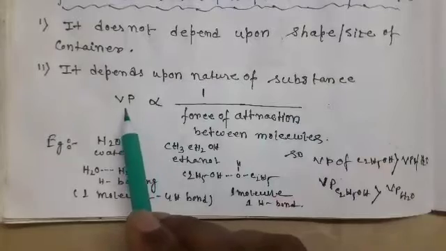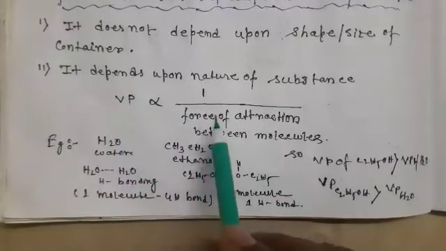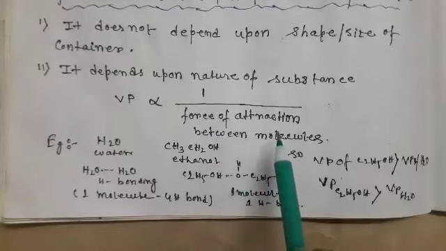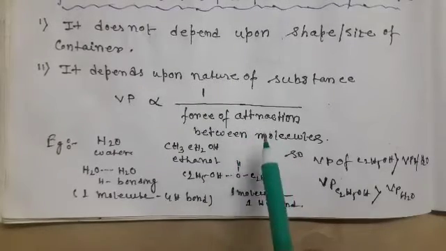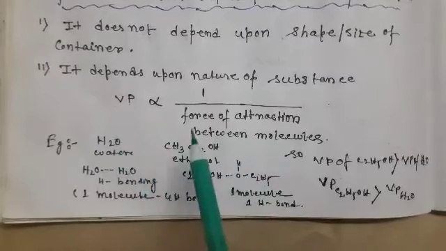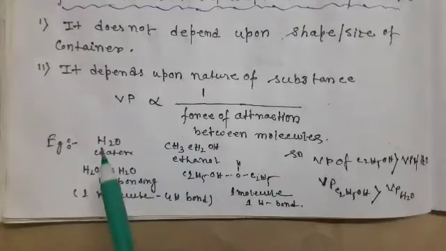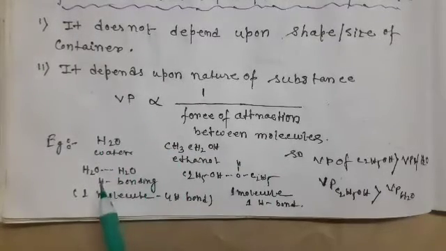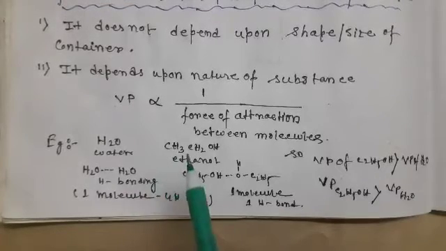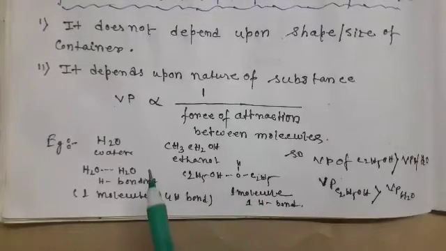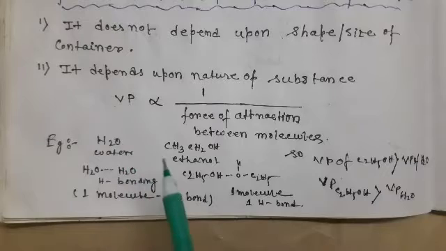The vapor pressure, denoted by Vp, is inversely proportional to the force of attraction between molecules. That means when the force of attraction between molecules increases, vapor pressure decreases, and when the force of attraction decreases, vapor pressure increases. For example, water molecules have hydrogen bonding. One water molecule has 4 hydrogen bonds. On the other hand, ethanol has only 1 hydrogen bond. That is why water has more hydrogen bonding than ethanol, and the force of attraction in water is more than in ethanol.